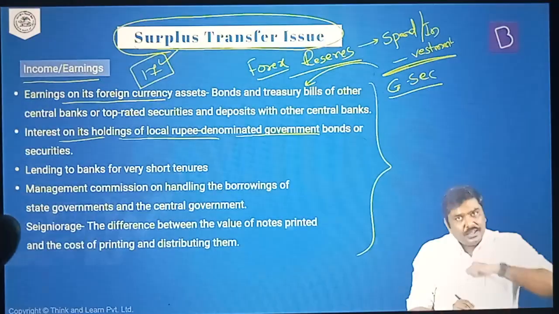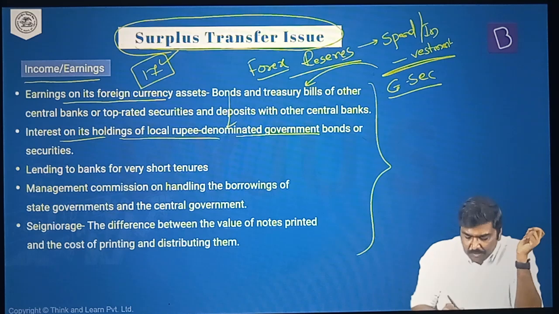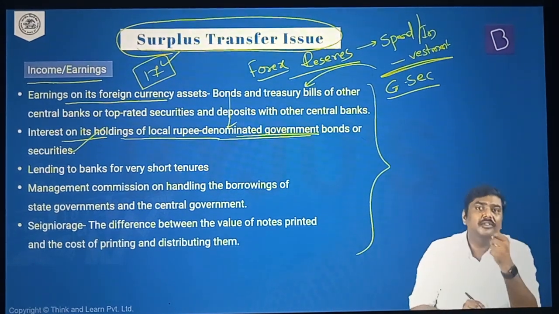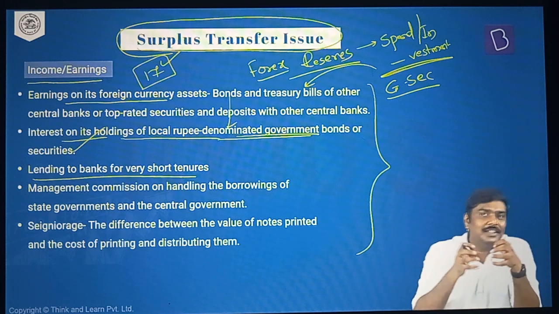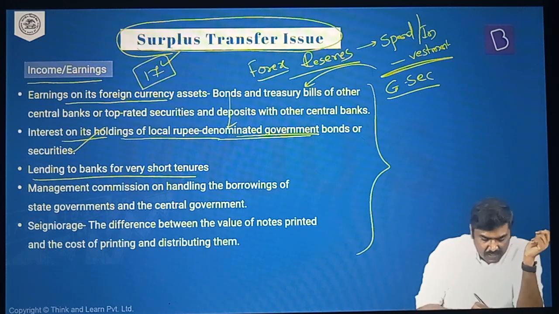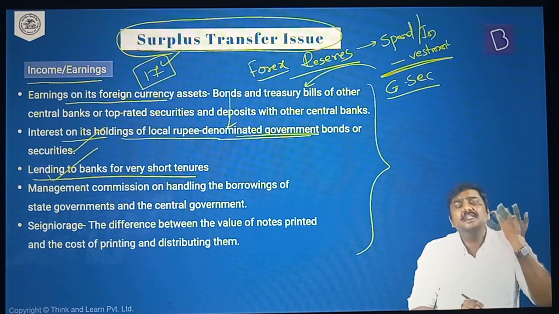Second, understand this, as usual, I've already covered this: rupee denominated bonds are held by RBI. On this, it will earn a certain amount of interest. Third, it will lend to banks. We have already seen certain types of instruments which are used by RBI. It will lend to the banks, and on this, it will earn a certain rate of interest.